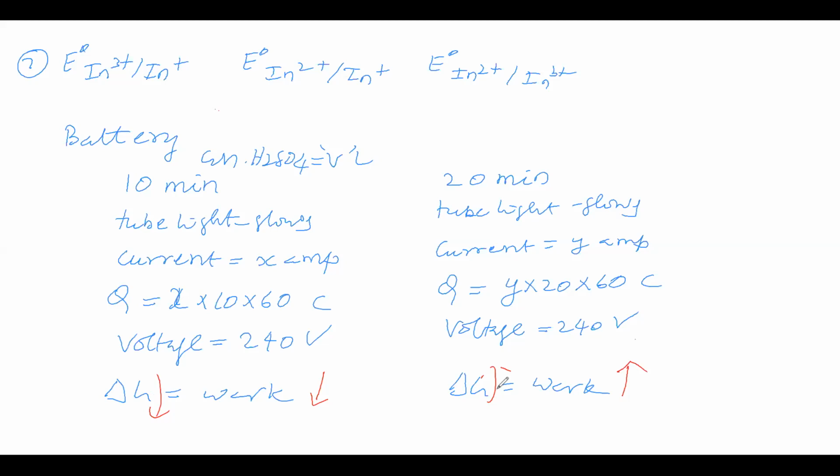Sir, now we got an idea about voltage. Voltage means potential. Potential is an intensive property. Delta G is an extensive property. That idea we got. Okay, so now we will go to the next point.